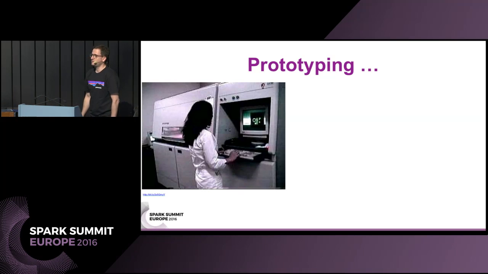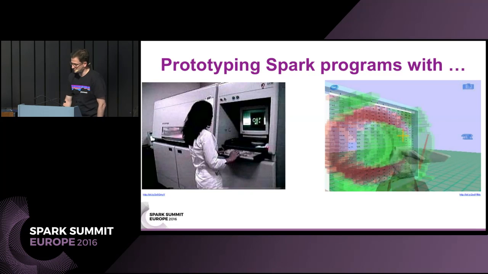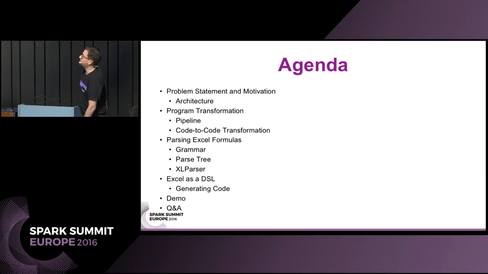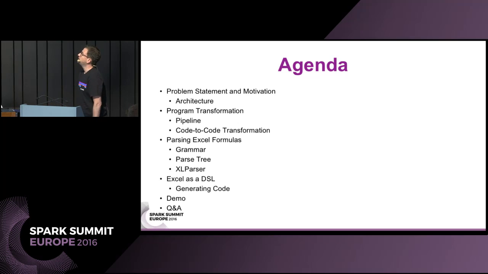So we're going to be talking today about prototyping Spark programs with Excel out of all tools. This is our agenda. I will start with a general problem statement and the motivation that led me to this talk. I will also briefly present an architecture diagram, sort of like a running example.